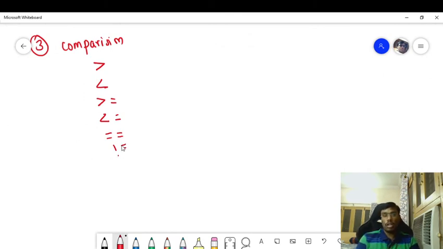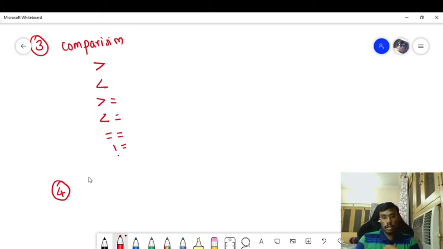Comparison operators are used to compare two quantities, whether quantity 1 is greater than quantity 2 or less than quantity 2. If quantity 1 is greater than quantity 2, it returns true, else it returns false. This is how comparison operators work.